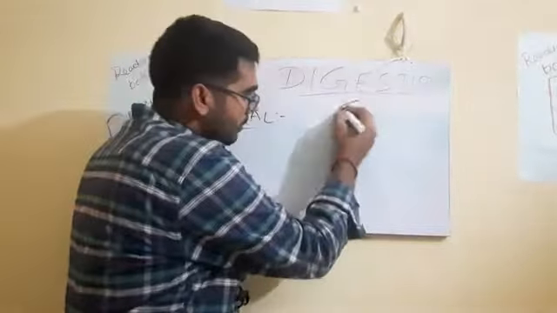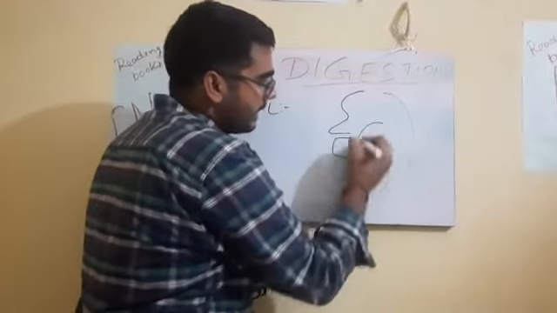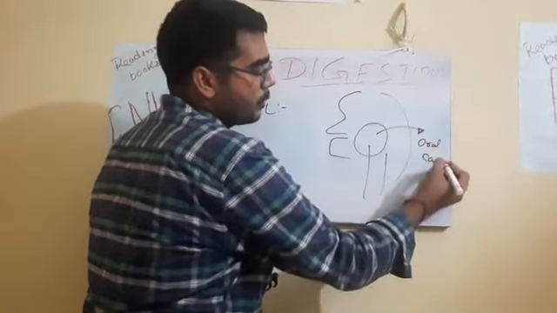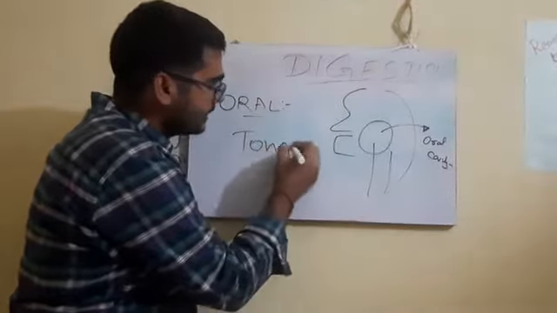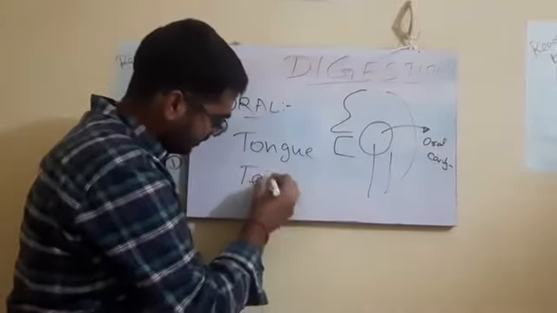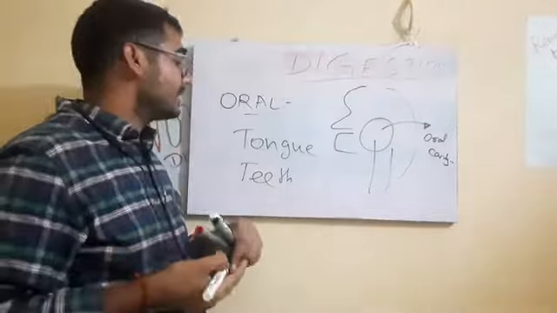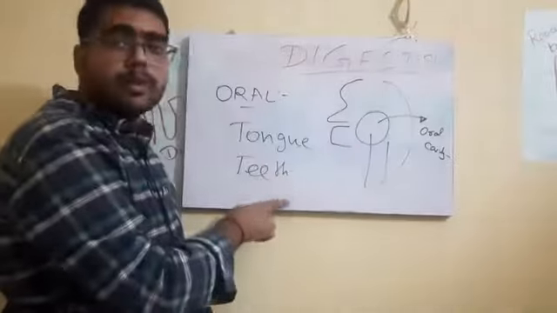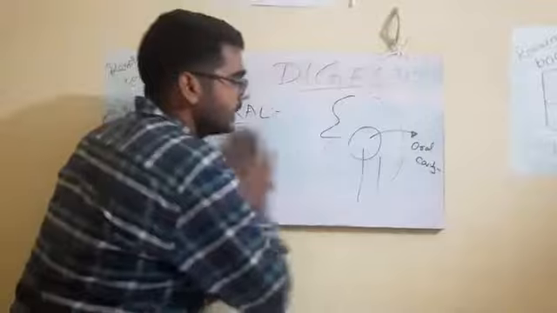So if this is a human being, this part that you see where you eat, where you ingest food, that is the oral cavity. So what does an oral cavity contain? It contains two components, teeth as well as the tongue. Today I will be teaching you about the dental formula and the types of dentition. Okay, so let's move on to teeth. We will not be discussing the tongue right now, we'll do that later on.